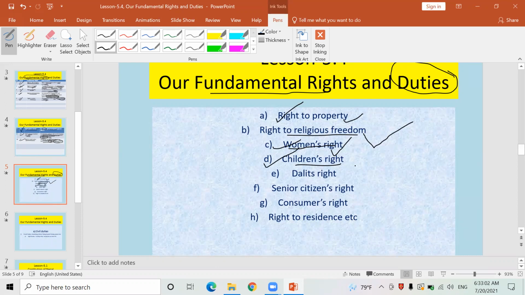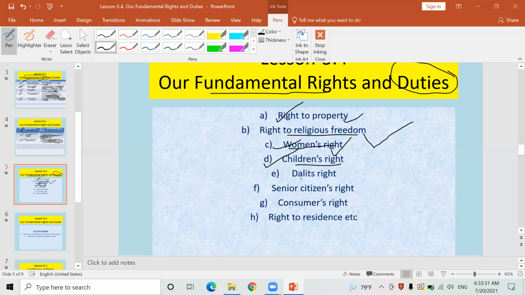These all rights, which I told you in some points, come under children's right: getting health facilities, quality education, food, shelter and nutritious food, facility of entertainment. If you are not getting all these rights, it means your parents or members of your society are violating your children's right.